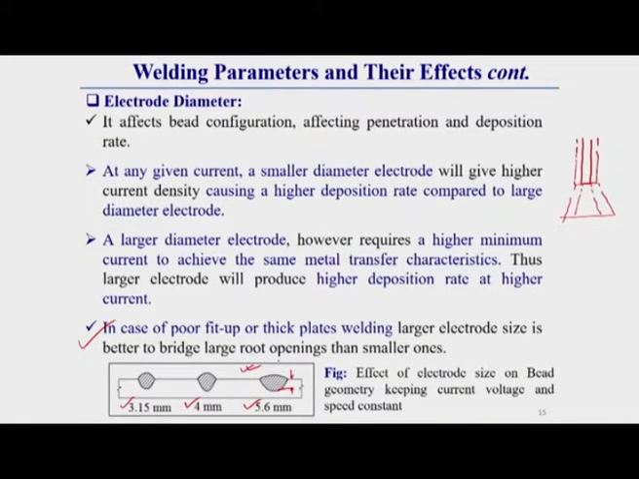So, this is all about the effect of different operating parameters on weld quality, that means the overall quality of welding, in detail. In the next lecture I will discuss the different welding processes. In the first lecture I will discuss the oxy fuel gas welding techniques, then subsequently I will go to different arc welding techniques.